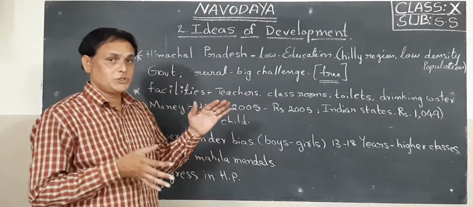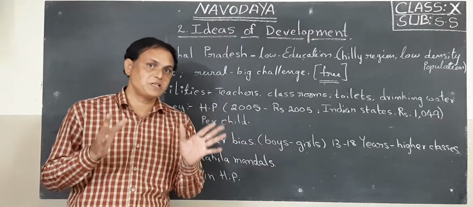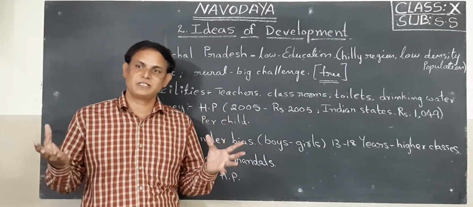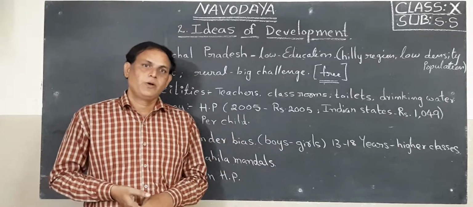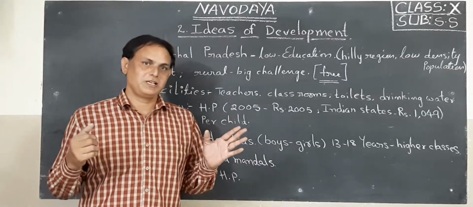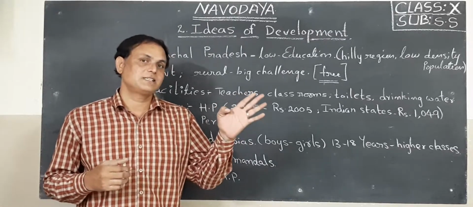Now today I want to teach you about one special state of our country. We know, children, what the states in our country are. In the first lesson you must practice some map pointings. Among them you must also practice the states and their capitals.